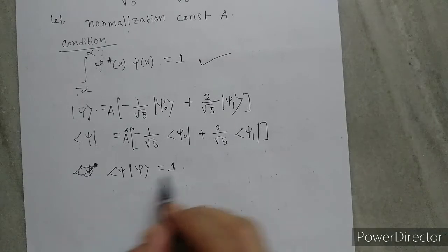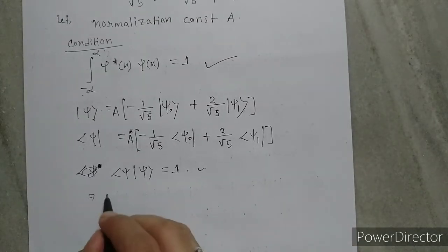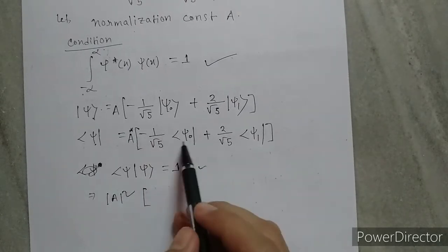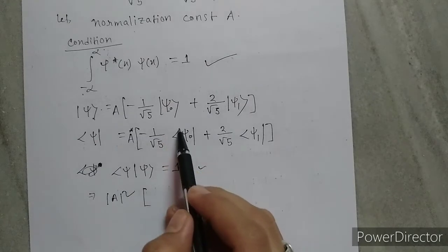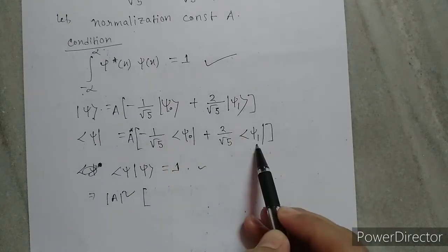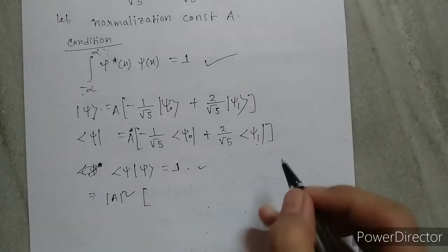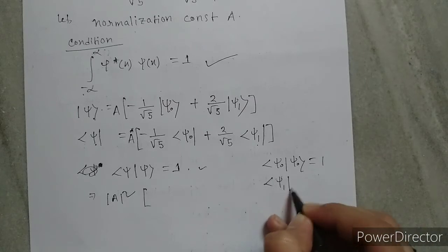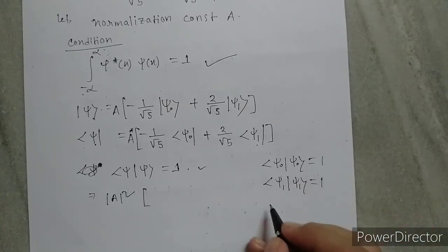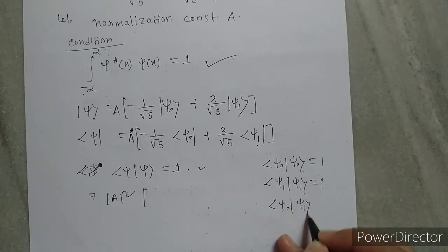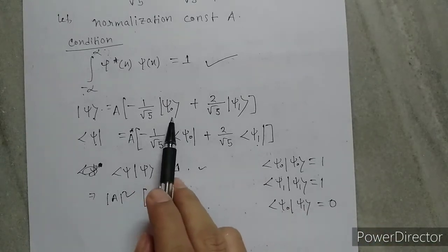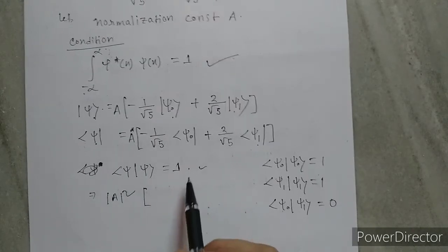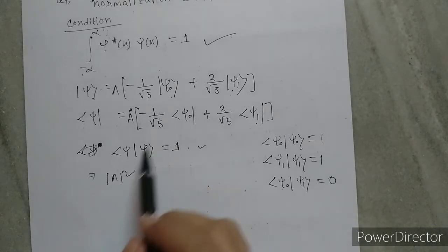So from this normalization condition we can write mod a square, and this psi 0 inner product with psi 0 is 1 and psi 1 inner product with psi 1 equals to 1, but psi 0 inner product with psi 1 equals to 0 because this psi 0 and psi 1 are orthonormal. The states are orthonormal here.